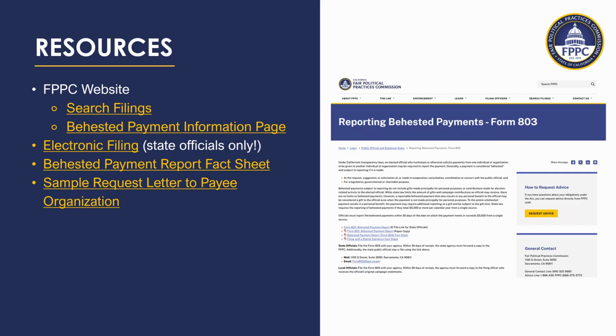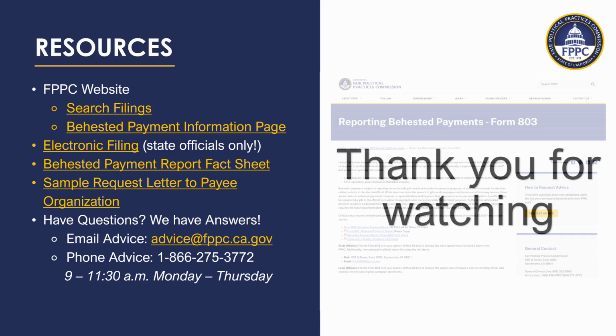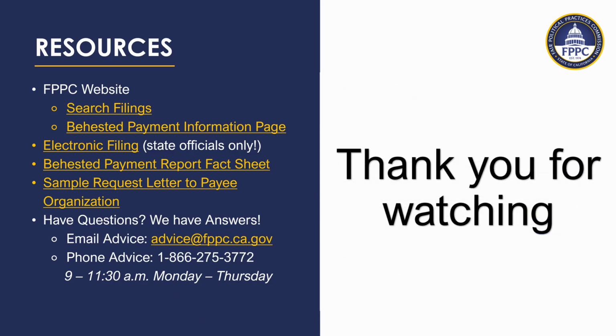Lastly, if you have questions after this video tutorial on Behested Payments or your reporting requirements, please contact us at FPPC Advice. You can email us at advice@fppc.ca.gov or give us a call at 1-866-ASK-FPPC. Our phone advice hours are Monday through Thursday, 9 a.m. to 11:30 a.m.